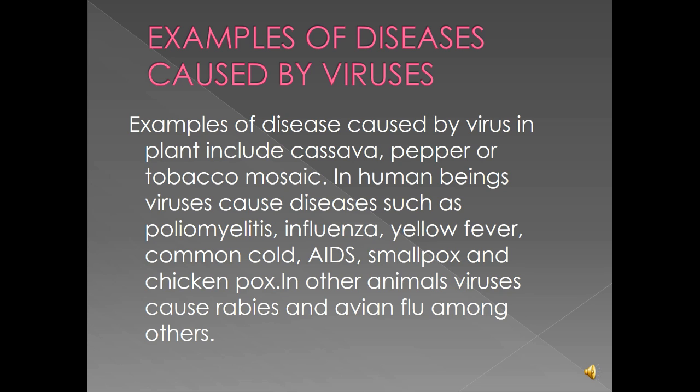Examples of diseases caused by viruses. Examples of disease caused by virus in plants include cassava, pepper or tobacco mosaic. In human beings, viruses cause diseases such as poliomyelitis, influenza, yellow fever and common cold, AIDS, smallpox, chickenpox. In other animals, viruses cause rabies and avian flu, among others. So we can see that viruses affect humans, other animals and plants.